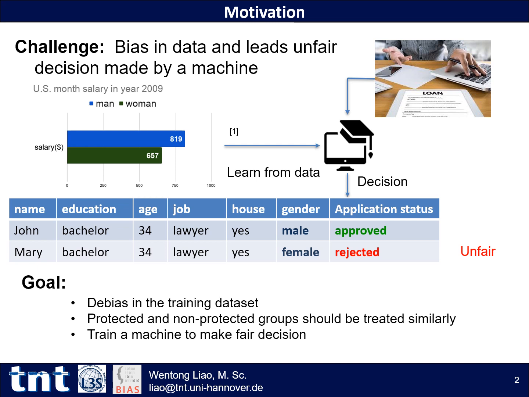This is unfair. The model makes this unfair decision because the dataset used for training has strong bias in the gender attribute. The goal of this work is to reduce the negative effect of the data bias. Some attributes, such as gender and nation, should not affect the model to make unfair decisions.